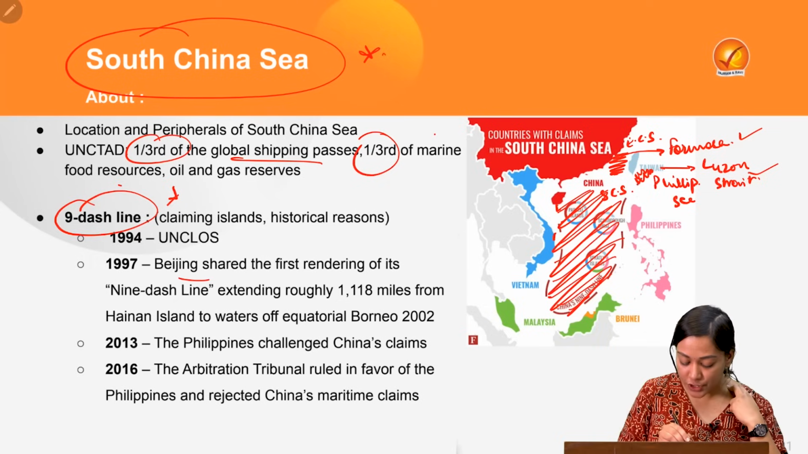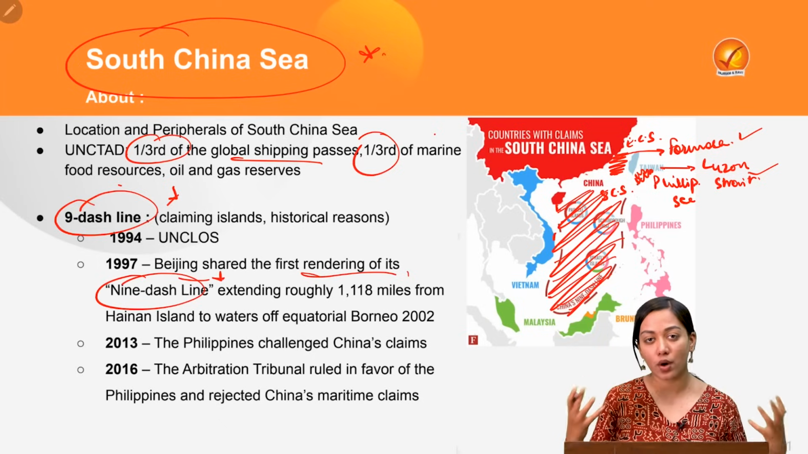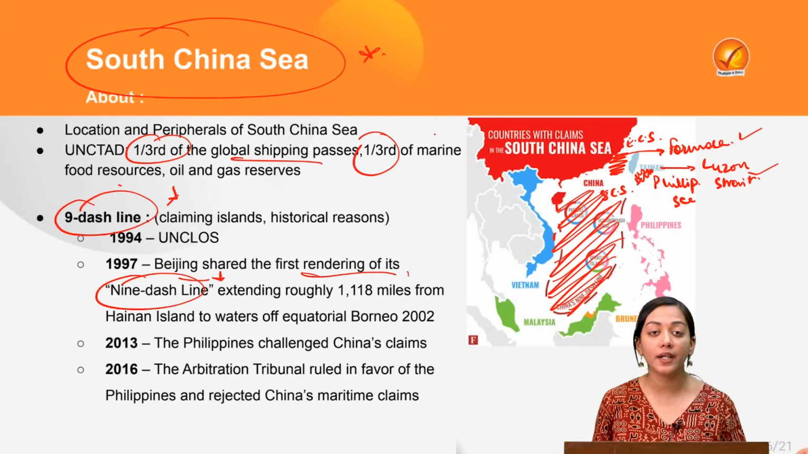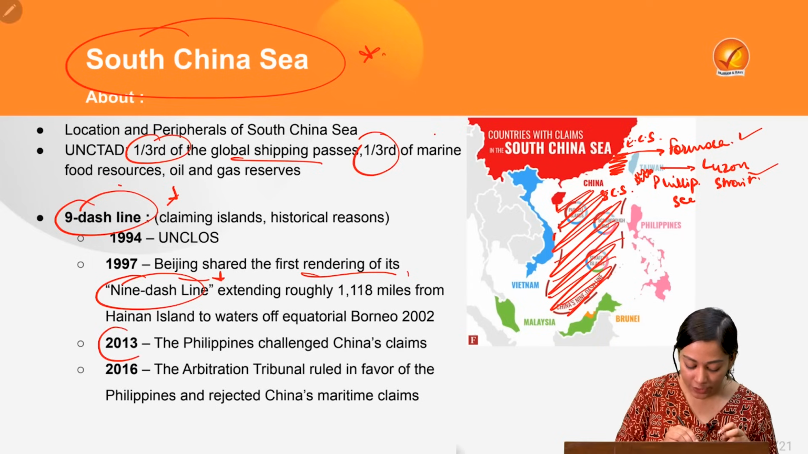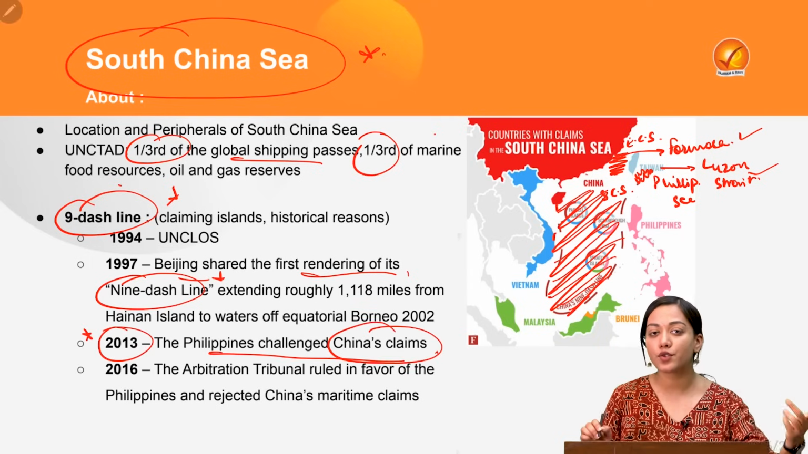Beijing shared the first rendering of its 9-dash line in the year 1997, though the idea of the 9-dash line and its historical claims have existed since 1947. But for the first time, it was politically rendered in its map in 1997. And then in 2013, the Philippines challenged China's claim because UNCLOS was already formed.